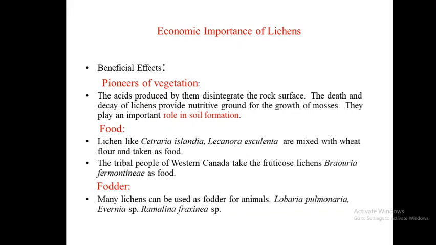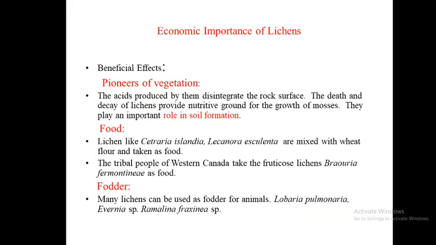Peltigera canina, a dog lichen, is used in hydrophobia. Lobaria pulmonaria, lungwort, is used to treat lung disease. Cladonia coccifera was used in fever.